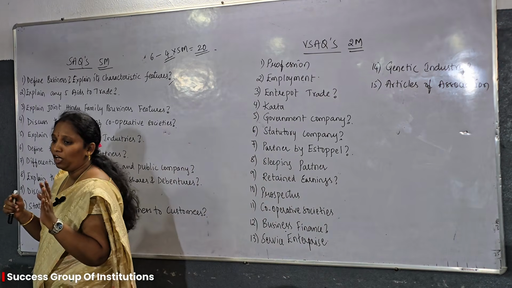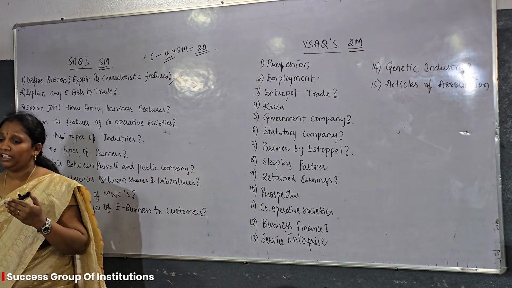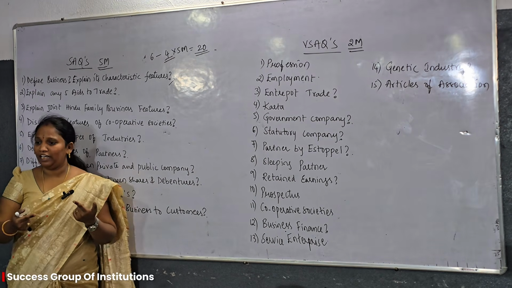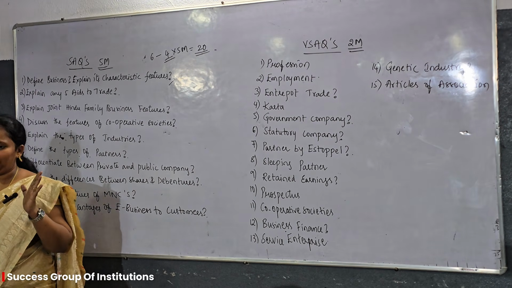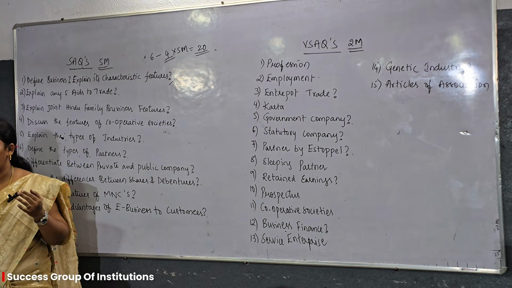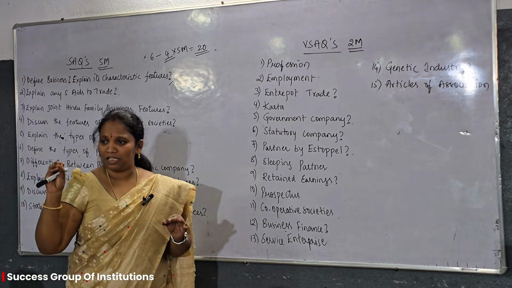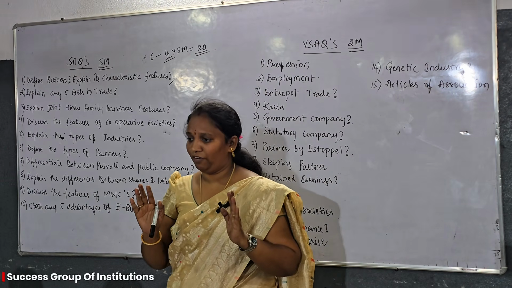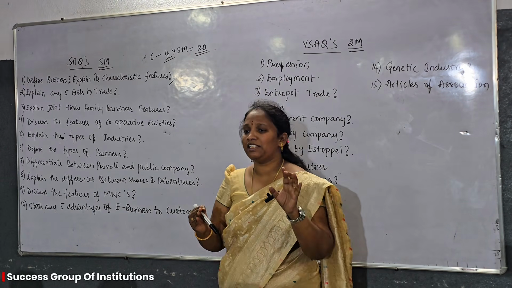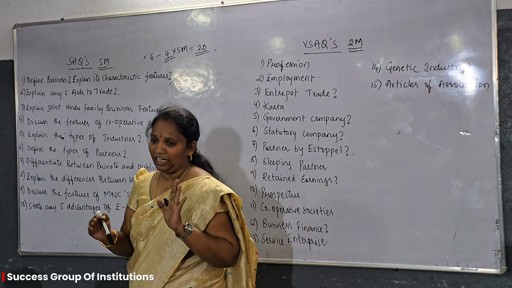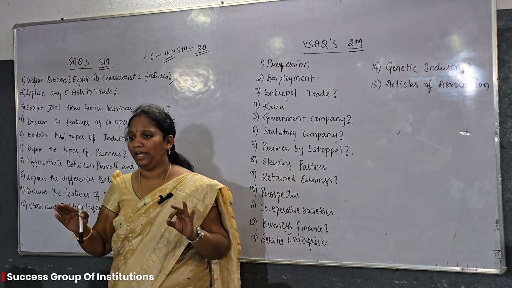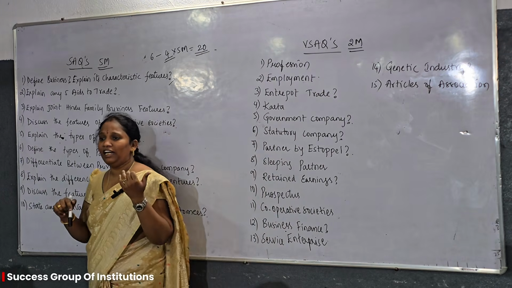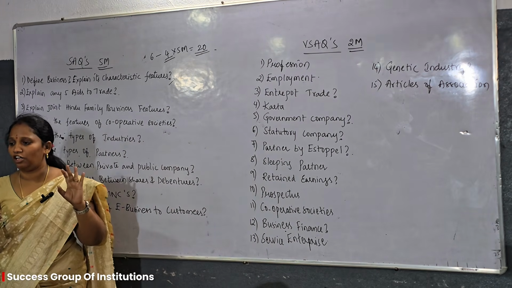Next one is that it is a continuous process, so the side heading is continuity in dealings. Next one is profit motive. The main objective of doing business is earning profits only. And in every business there must be risk and uncertainty. Without risk, no business will be existent. Risk and uncertainty is also a most important feature of business.